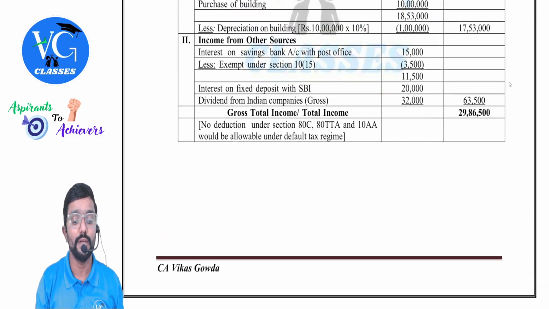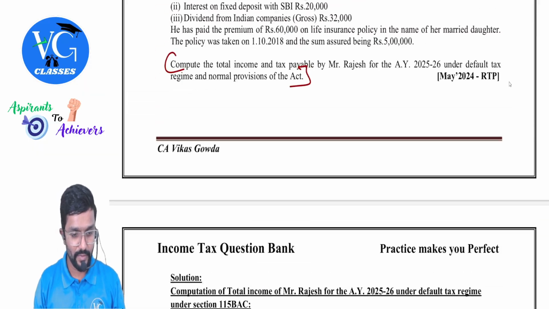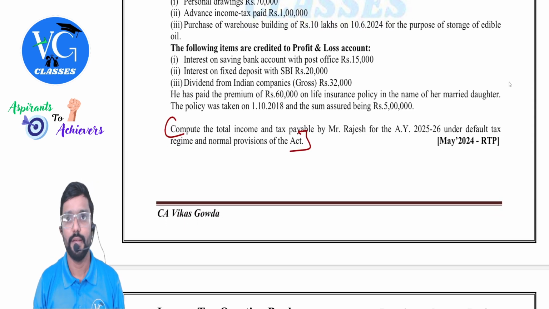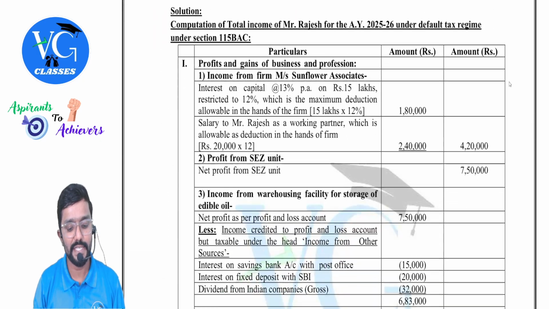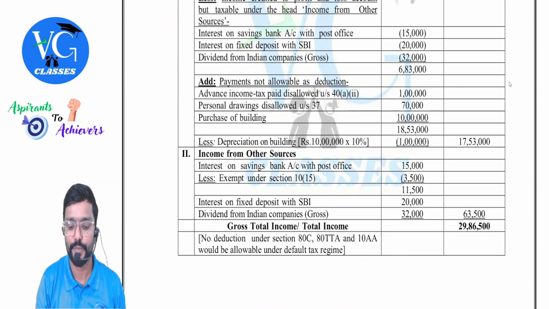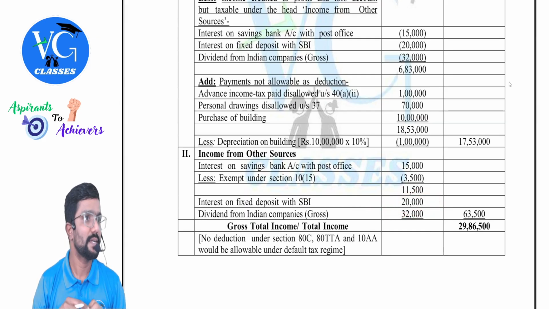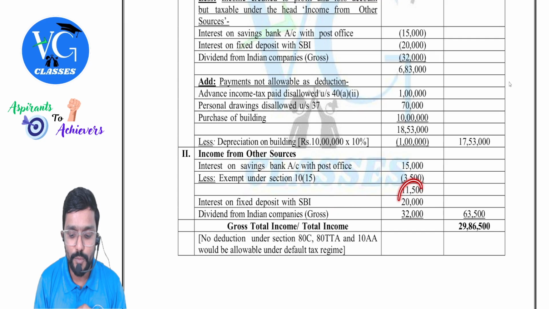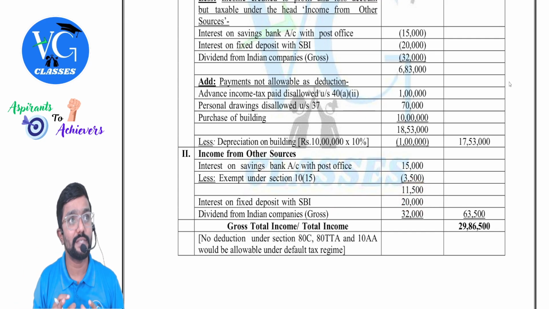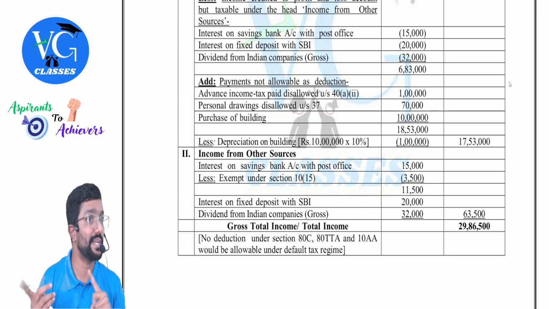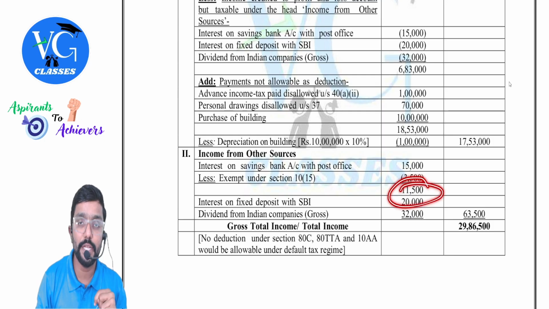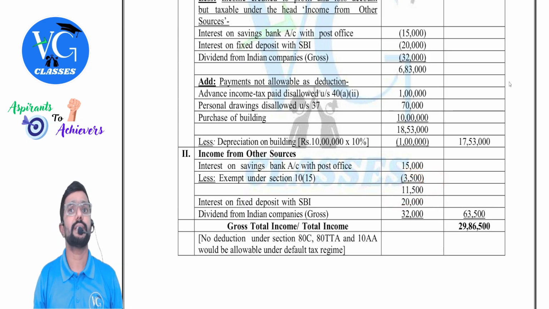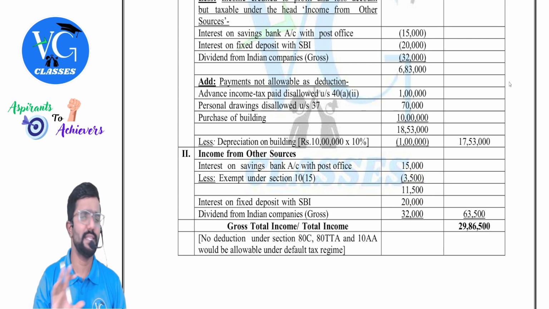Now you might also get one more doubt. Sir, what about interest on FD? What is the age of the person? Not given. Assume less than 60. 80TTB is not available. If he was a resident senior citizen, then I would have given deduction for this also under 80TTB. Clear? In that case, both put together you can claim under 80TTB, because the same person cannot claim both 80TTA and 80TTB. Any one you can claim, not both. So can I claim 80TTB deduction for both under 80TTB itself? Yes, but provided the assessee is a resident senior citizen. But in this case, not allowed.